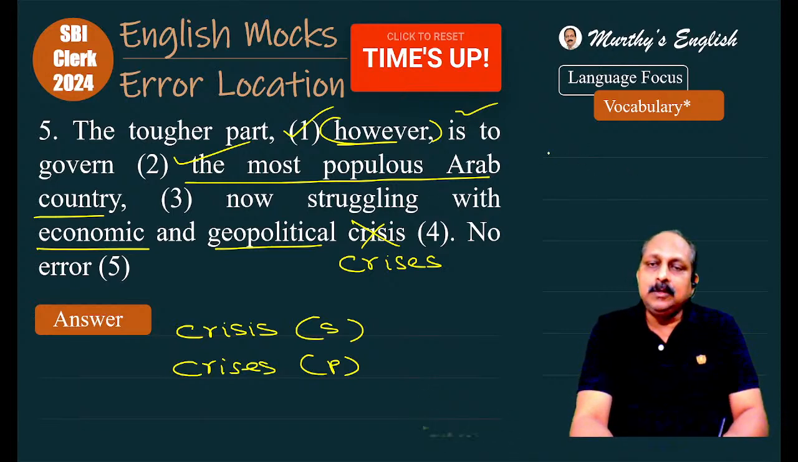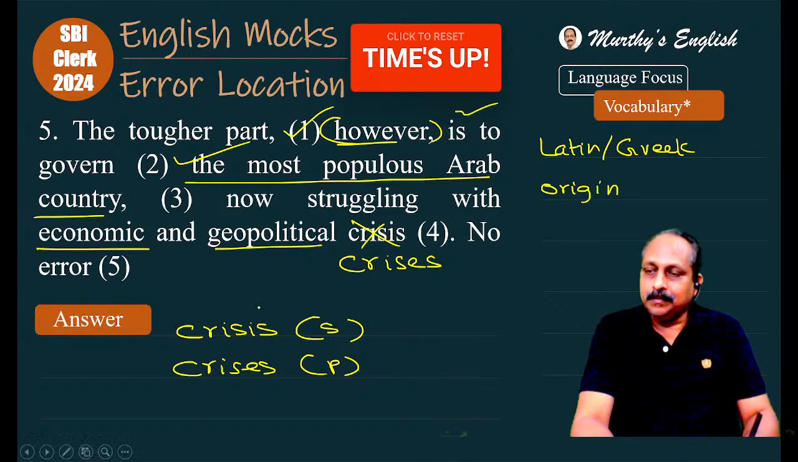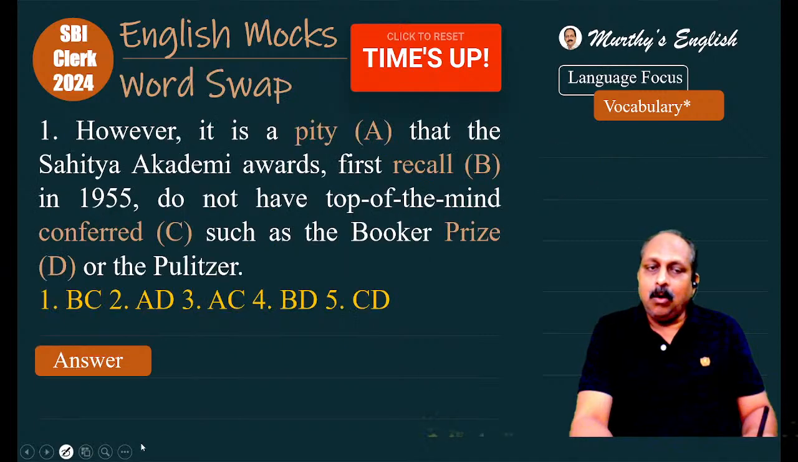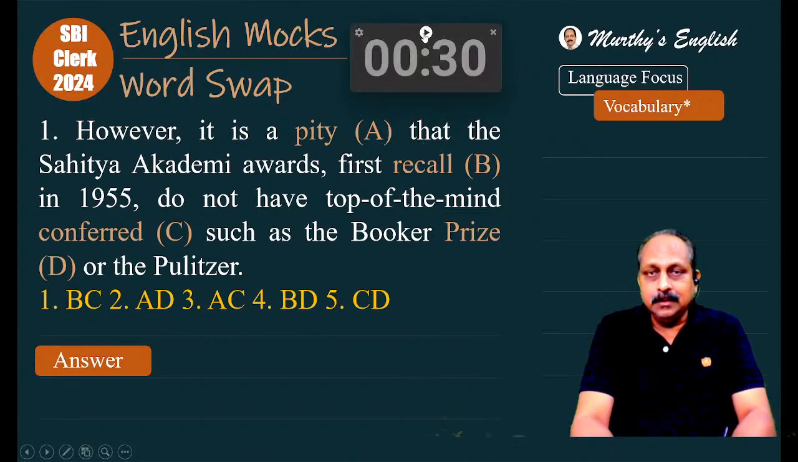And all these nouns are of Latin and Greek origin. They don't follow this S, E, S rule. Memorandum, criterion, phenomenon, crisis. So many are there. Please have a look. Has anyone got all the five correct? Now we have word swap, five questions. Let us go to the first one.